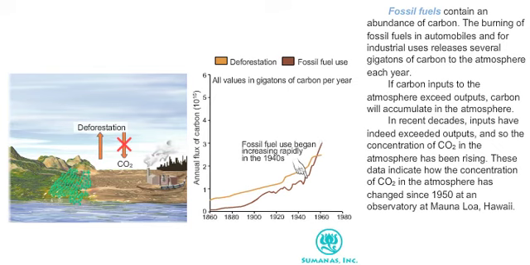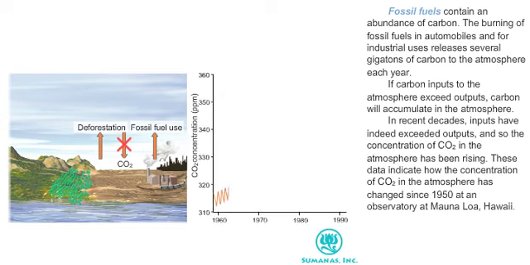Fossil fuels contain an abundance of carbon. The burning of fossil fuels in automobiles and for industrial uses releases several gigatons of carbon to the atmosphere each year. If carbon inputs to the atmosphere exceed outputs, carbon will accumulate in the atmosphere. In recent decades, inputs have indeed exceeded outputs, and so the concentration of carbon dioxide in the atmosphere has been rising.